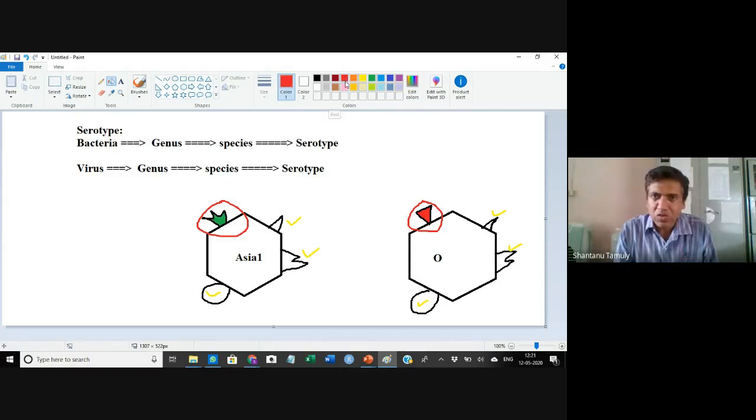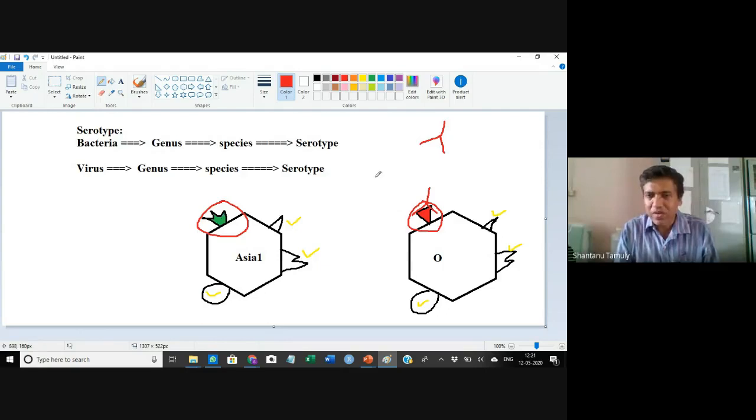Now we will use the monoclonal antibody that is specific for this particular epitope. When we put this in the sample, if this antibody gets attached here, we understand that the FMD virus in the sample is the O serotype, because this particular antibody will not bind here.